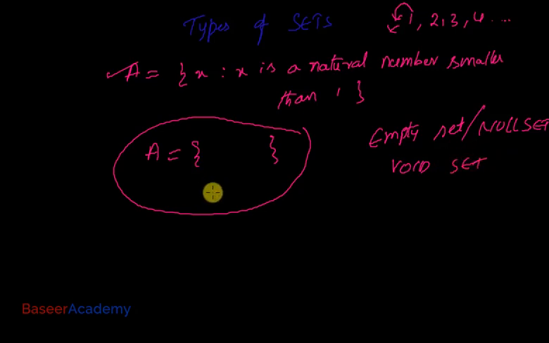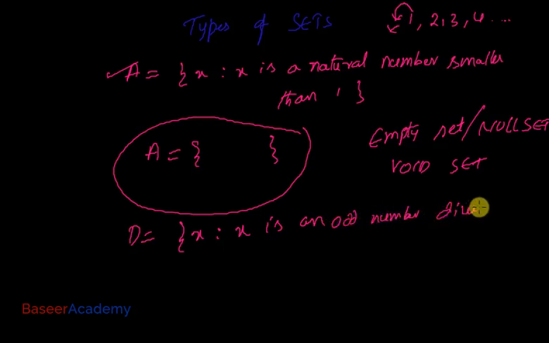Let me give you one more example. Let's say I ask you to write down the set of all odd numbers divisible by 2.